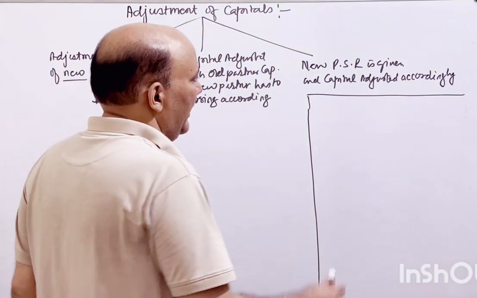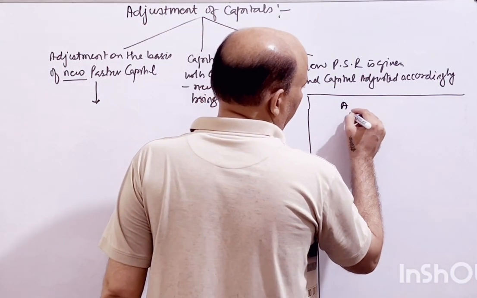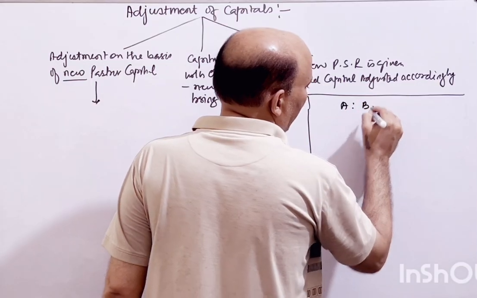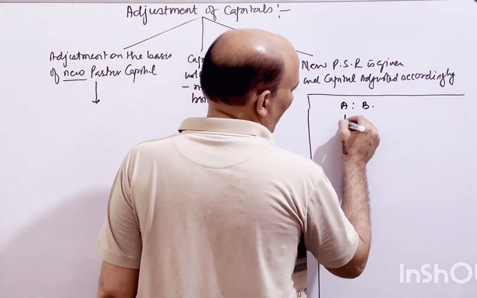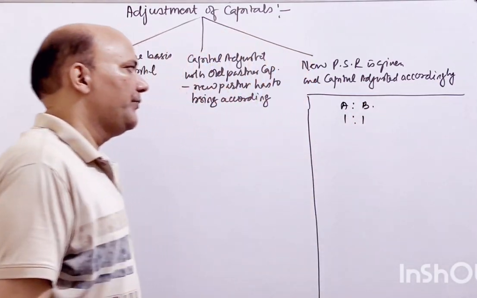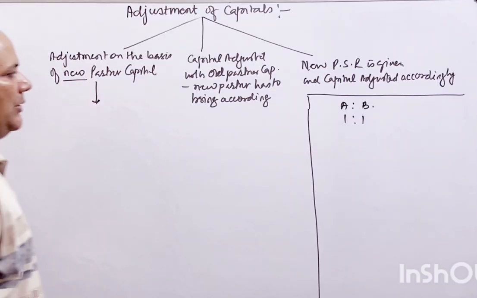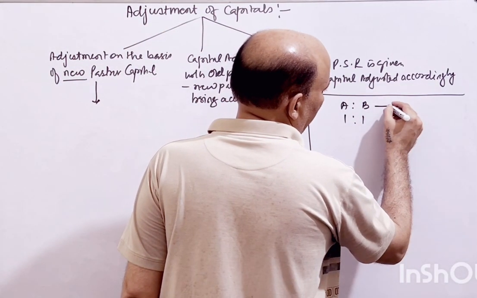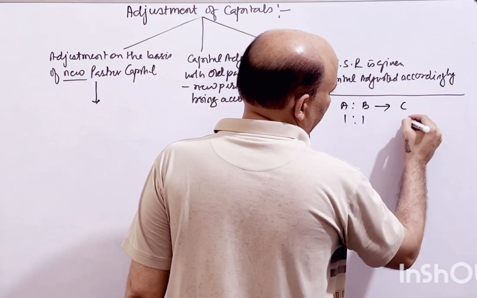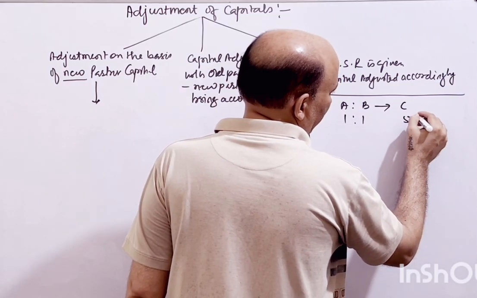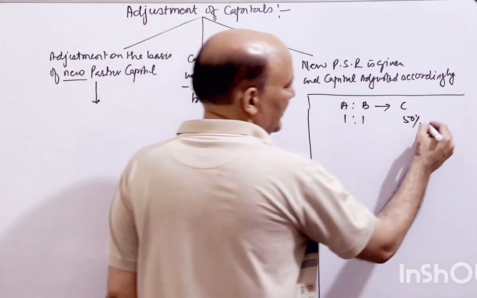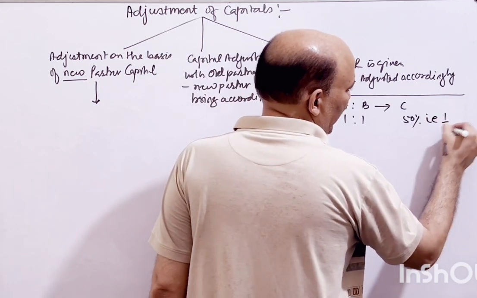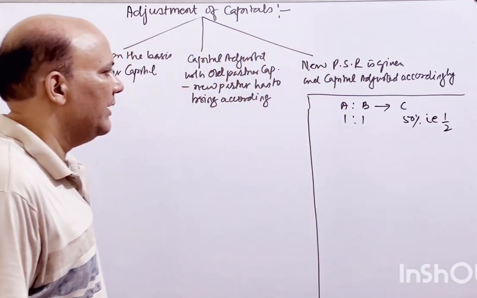So let's say A and B are partners, they have the 1:1 ratio, right? Now the new partner is coming in, C is getting 50% share, 1/2, right?